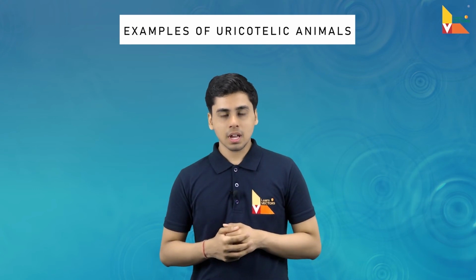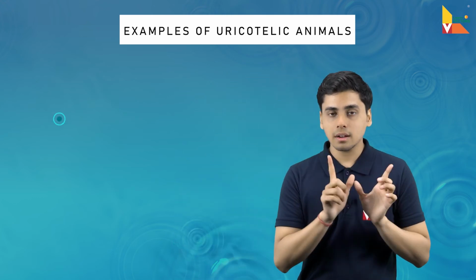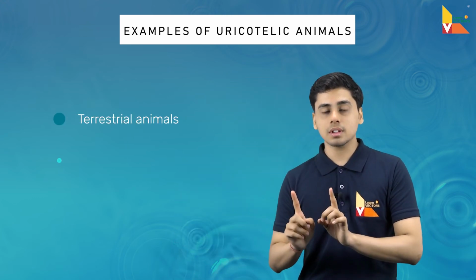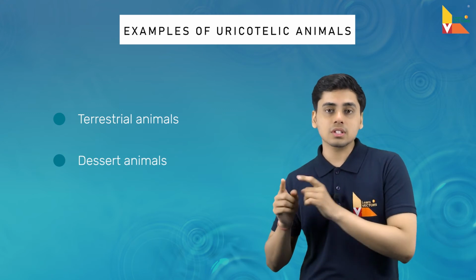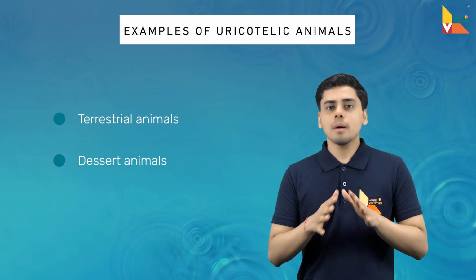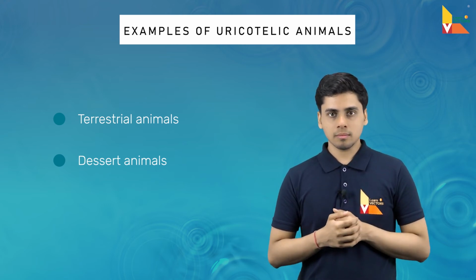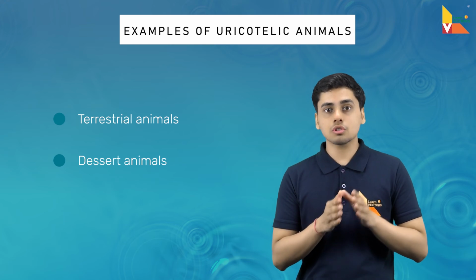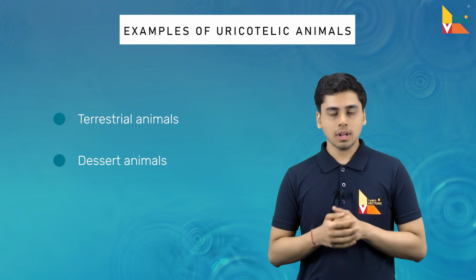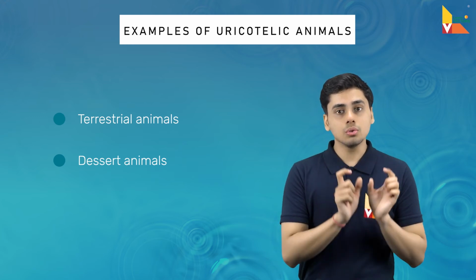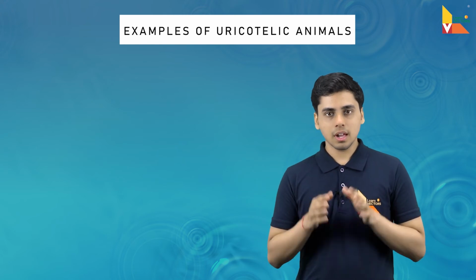Now let us move to the second point, that is examples of animals which show this type of excretion. Mostly the animals living on the land, that is the terrestrial animals and the desert region animals, show this type of excretion because they have minimum access to water, and hence they can neither show ammonotelism nor ureotelism, and that is why they show uricotelism.